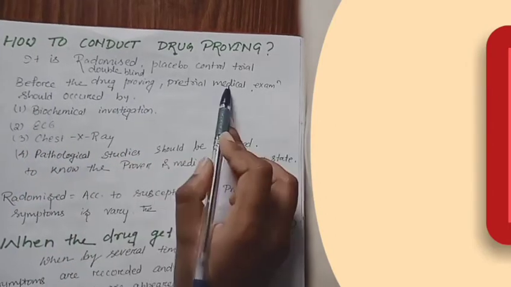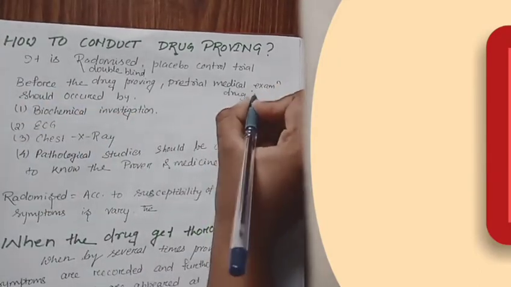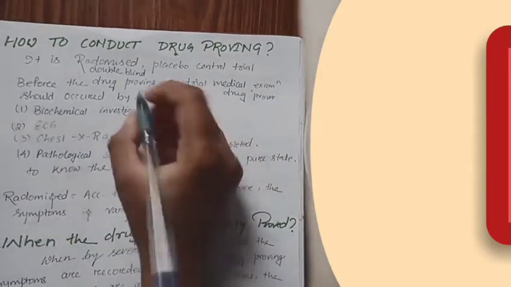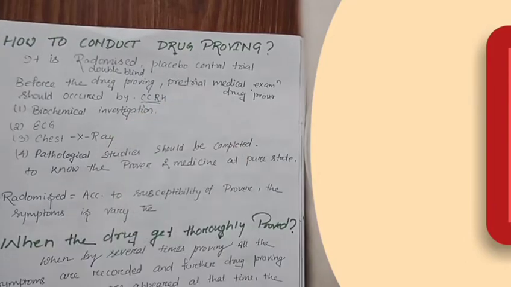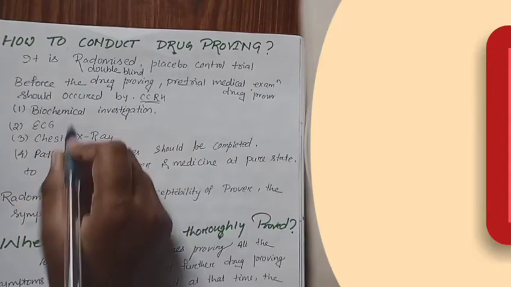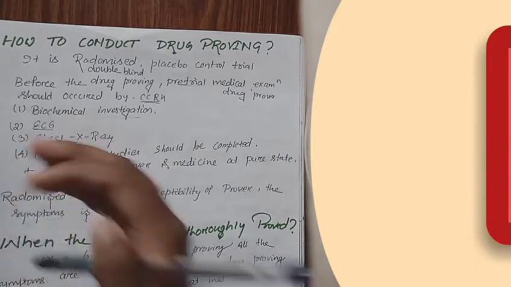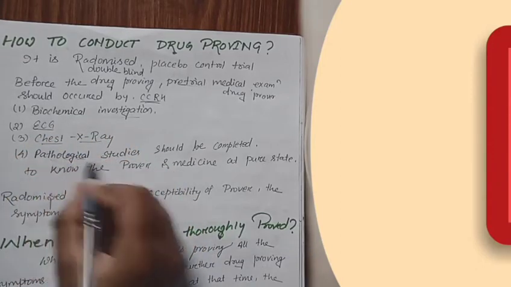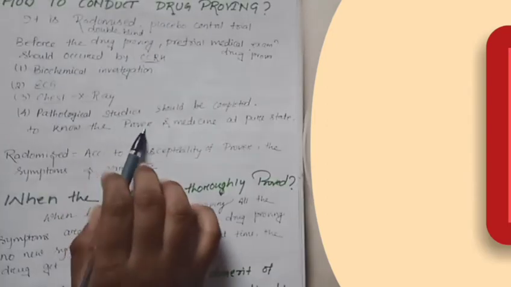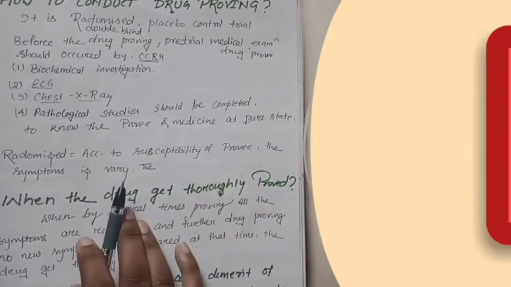Before the drug proving, a pre-trial medical examination of the drug prover occurs. This pre-trial medical examination is done by the CCRH, the government drug proving central. How does this occur? First, biochemical investigation, meaning plasma serum tests, ECG meaning heart test, chest X-ray, and pathological studies, meaning RBC and WBC are all counted, so that the prover can take the medicine in a pure state.